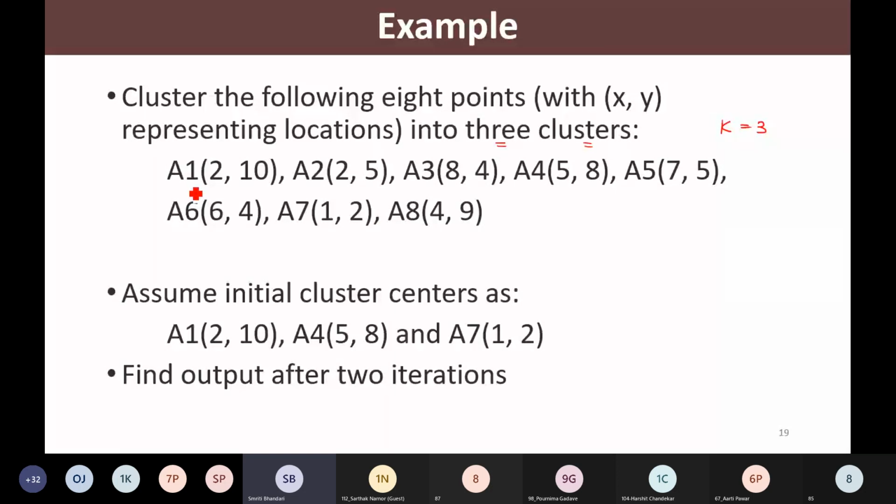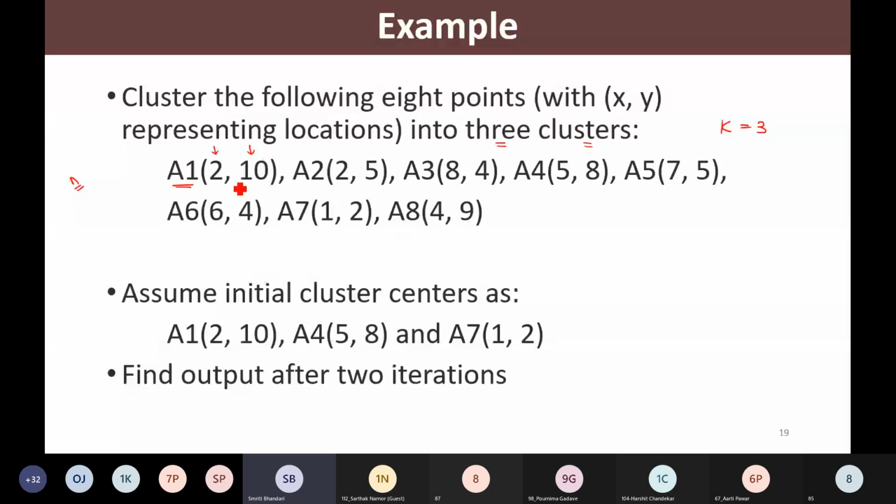Not necessarily in every problem are the points described with only 2 features. I may have n number of features. In this case, this is a simple scenario. So we are having 8 data points and every data point is described with XY. So this is X and this is Y for every point.